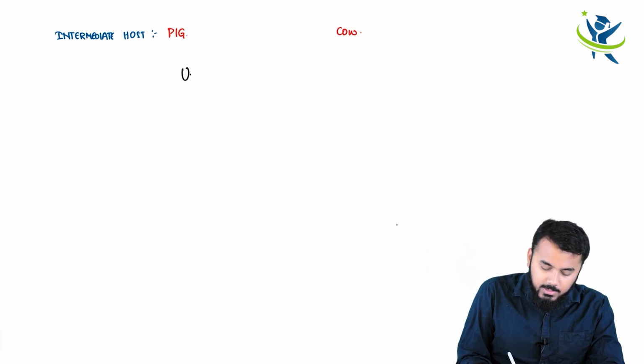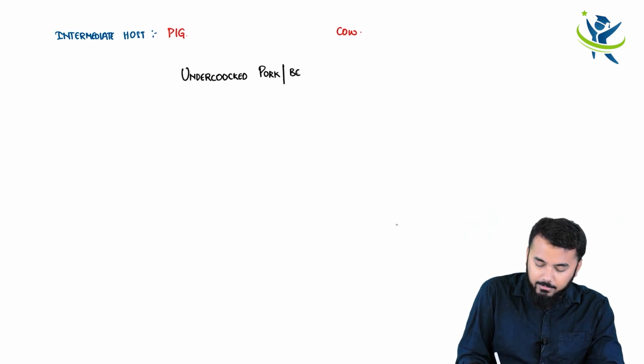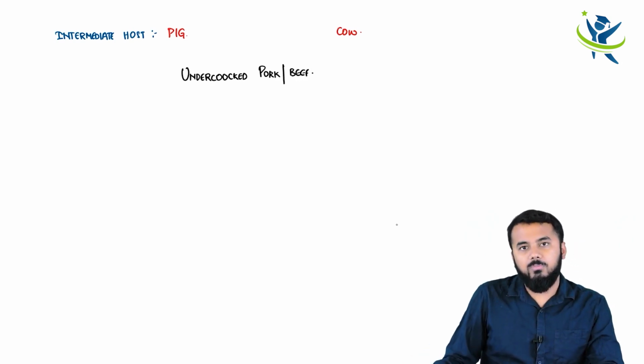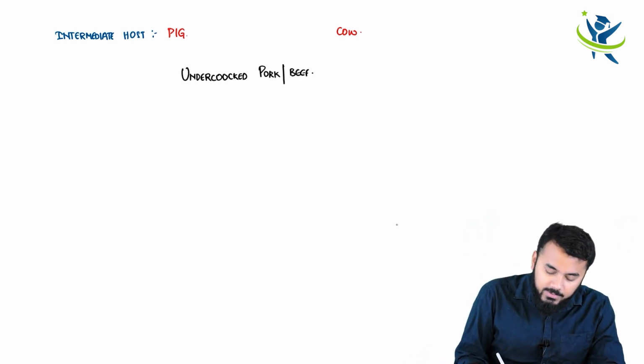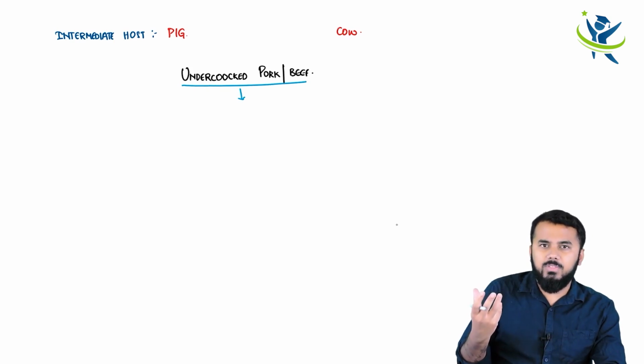Let us say someone has eaten undercooked pork or beef. What will happen is that within this undercooked pork or beef, you basically eat the muscle of that, right?